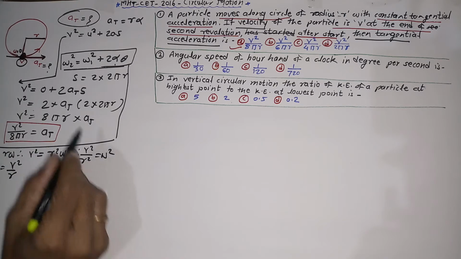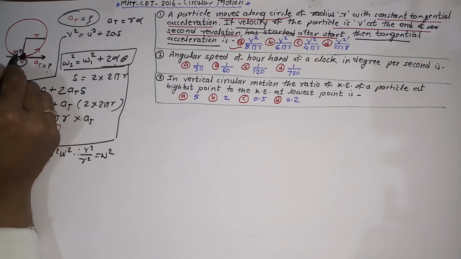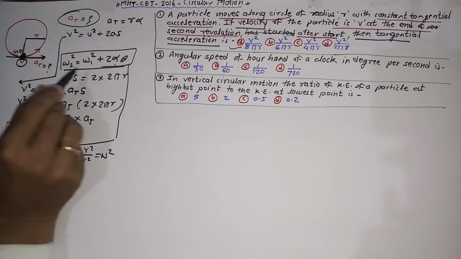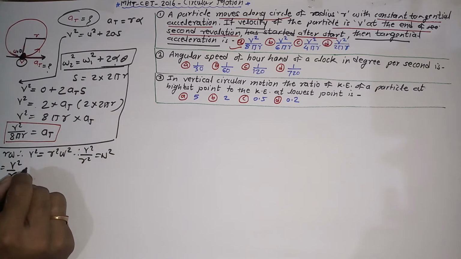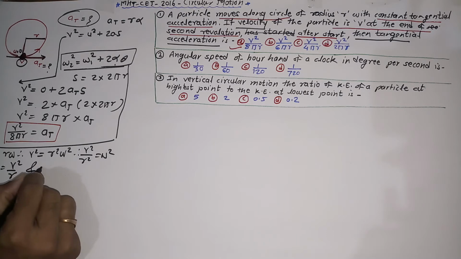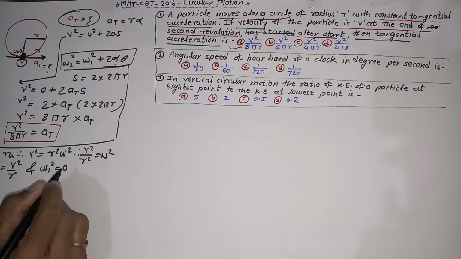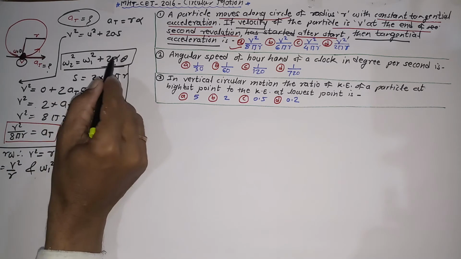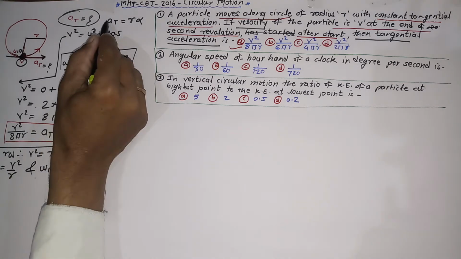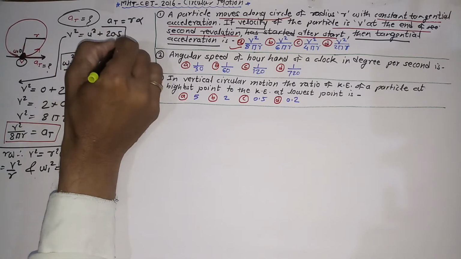And what about omega 1 square? Omega 1 square means at the start of that motion velocity is equal to 0, therefore omega 1 square is also 0. Alpha is equal to a t upon r.